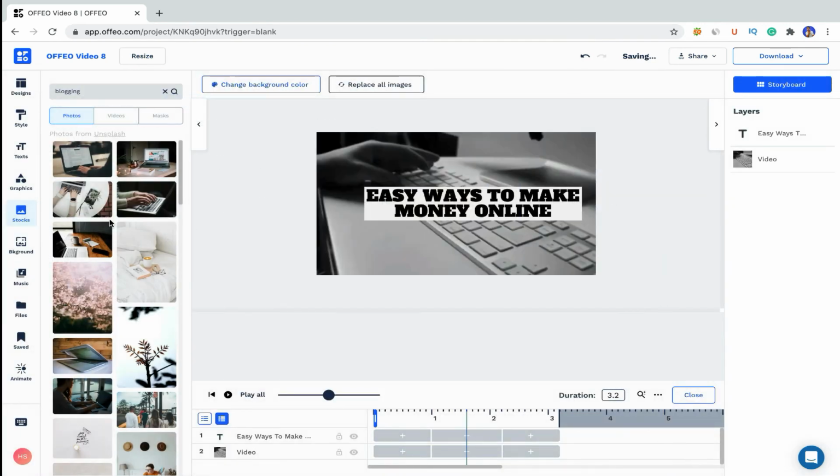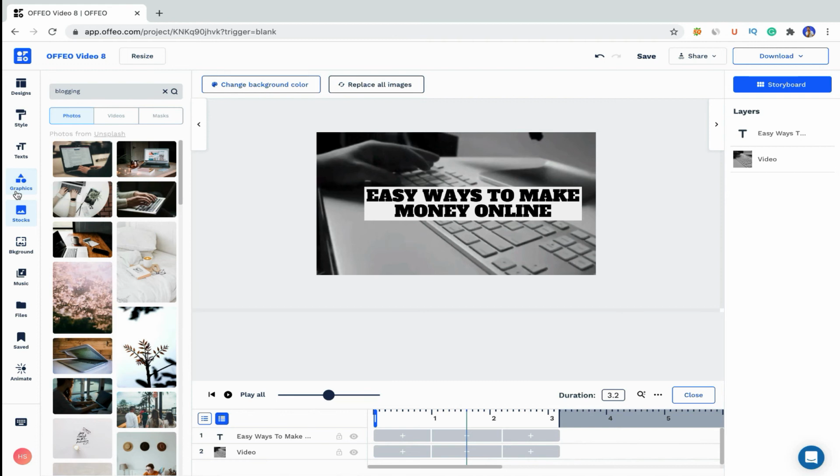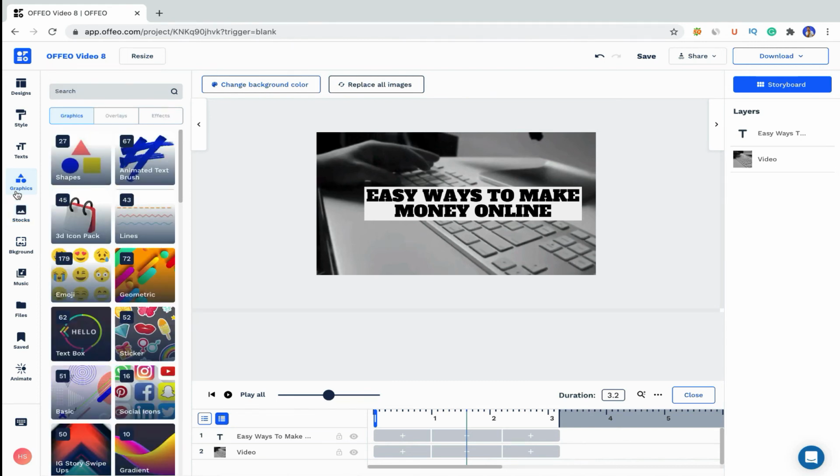So start with the pros. I think first of all, you have a lot of pre-made assets inside the graphics, and using Offio is pretty easy. I didn't find any difficulties. I mean, anybody can use this platform. And another pro, it is a one-time sale, so you are not paying any monthly fees. You can also consider this an advantage over other platforms.